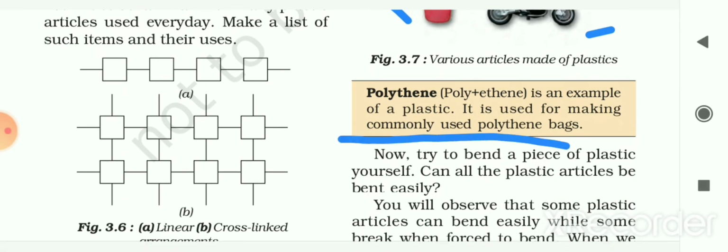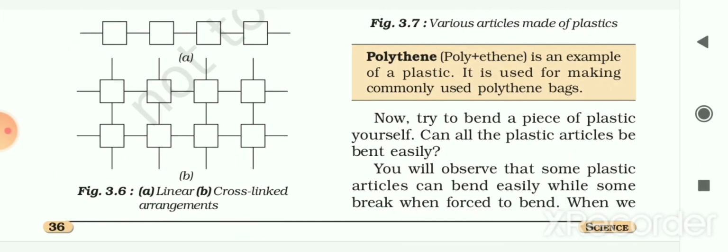We have commonly heard the word polythene. Polythene bags we are using in our daily lives. So what is this polythene? Polythene derives from the two words, poly plus ethene. It is an example of plastic, and it is used for making commonly used polythene bags. Nowadays the government has banned these polythene bags. Earlier we used lots of these polythene bags.